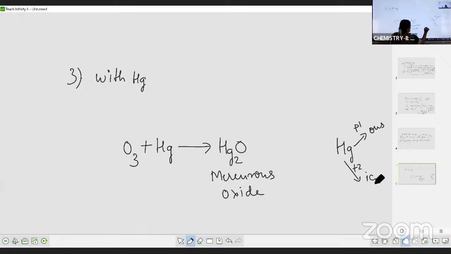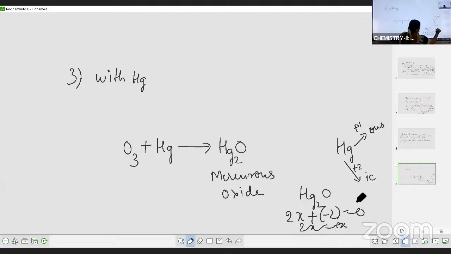Now here what is the oxidation state of mercury in Hg2O? Assume mercury as X, 2X plus -2 is equal to 0, 2X is equal to +2, therefore X is equal to +1. Here the oxidation state of mercury is +1, so +1 means lower oxidation state, and in the lower oxidation state the suffix should be OUS, so that is mercurous oxide. Don't get confused, students, between mercurous and mercuric. Mercuric means +2 oxidation, then mercuric oxide would be HgO, but here Hg2O is mercurous oxide.